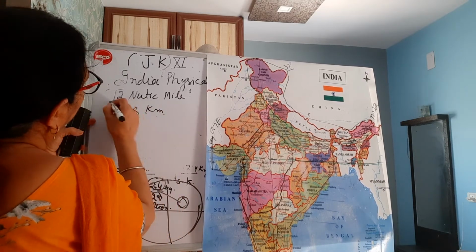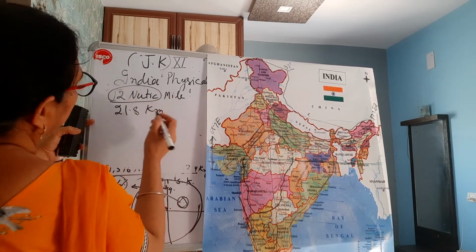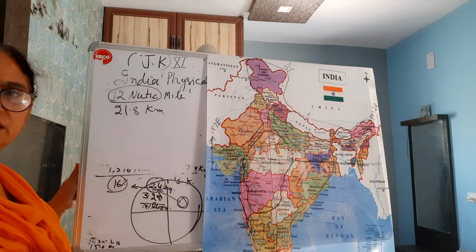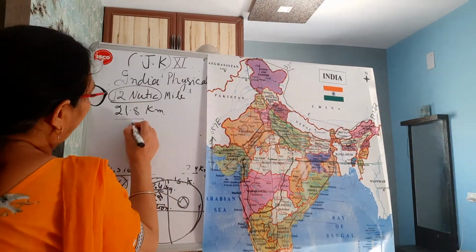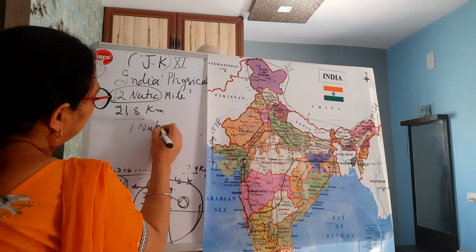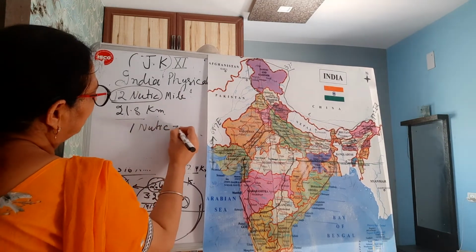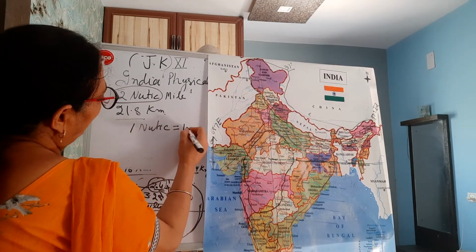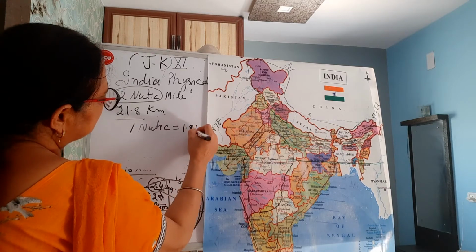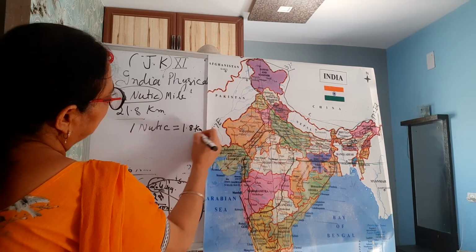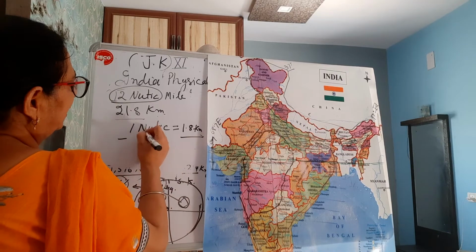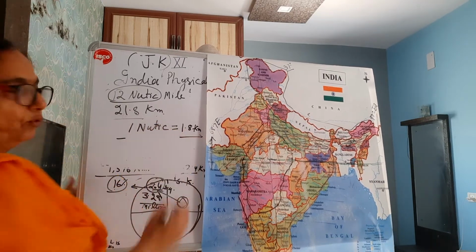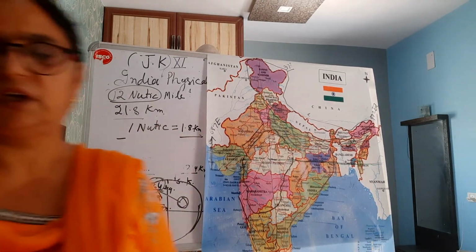A nautical mile is the unit to measure distance at sea, and one nautical mile is equal to 1.8 something kilometer. Right? 1 nautical mile is equal to 1.8 kilometer.